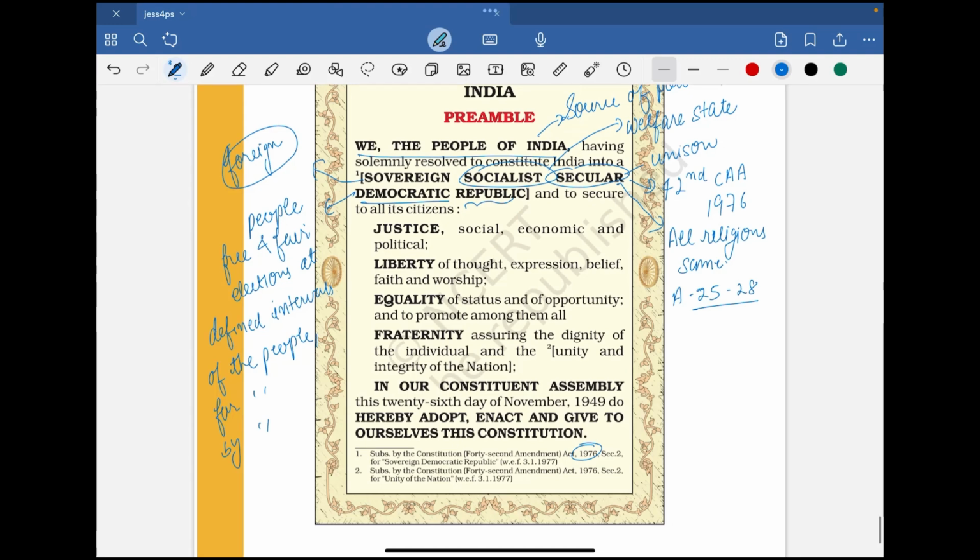And then republic. Republic means there's no monarchy, right? For example, United Kingdom is not a republic, they have a monarchy. So a republic state denotes that no position in the government is outside the purview of its citizens. That is, me and you are ordinary citizens, but we can become the president or the prime minister. So there is no position in our country which is restricted for anyone. So that just denotes what republic is. And so these 5 denote the nature of our state.